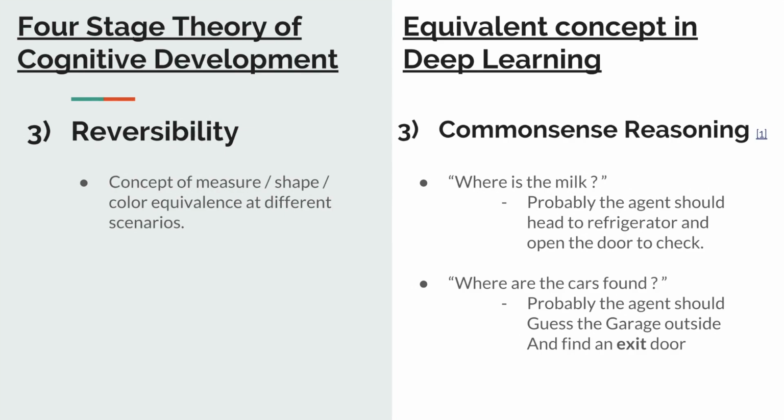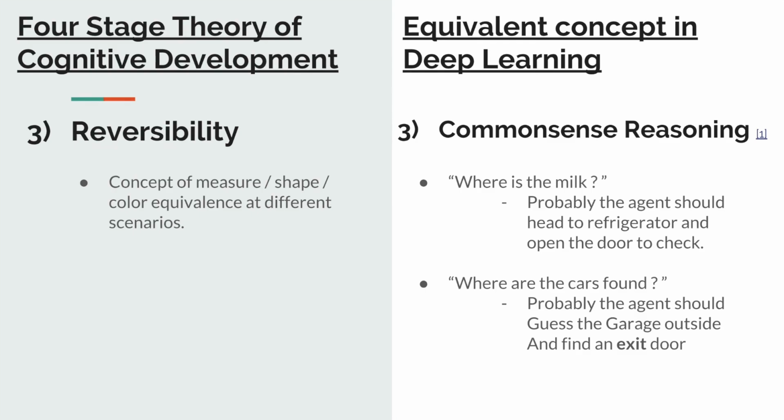The third stage would be reversibility, which is nothing but the concept of measure of shape or color equivalence in different scenarios. An example of this would be the concept that a ball of clay smashed into a flat thing can be rolled back into a ball. Though such concepts might be hard, eventually we tend to understand them based on experience and learning.